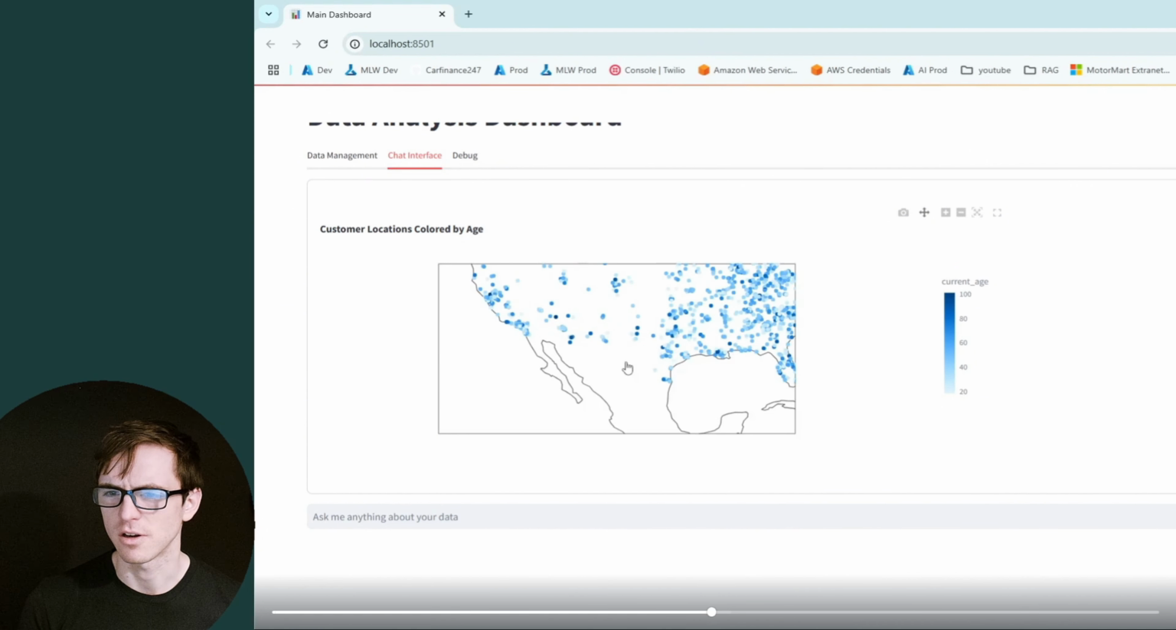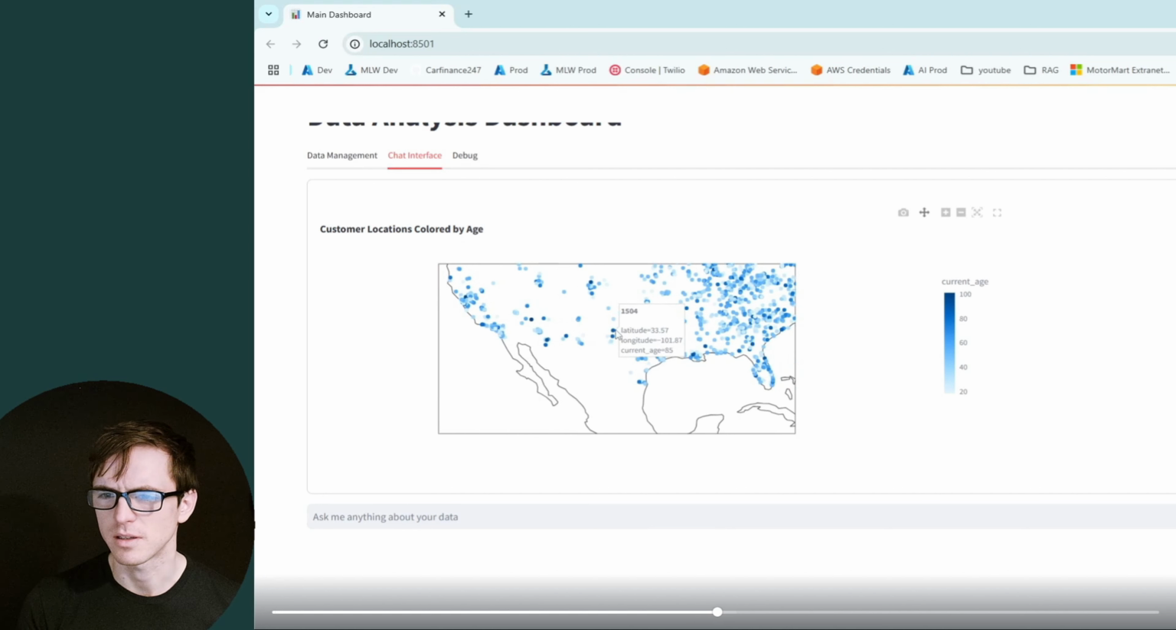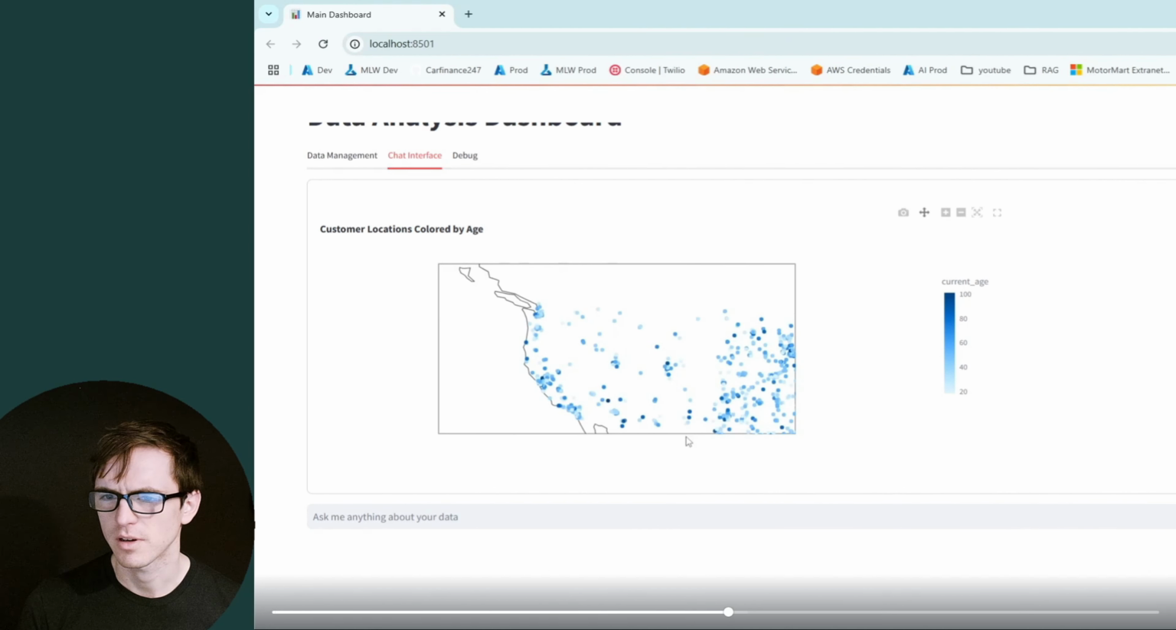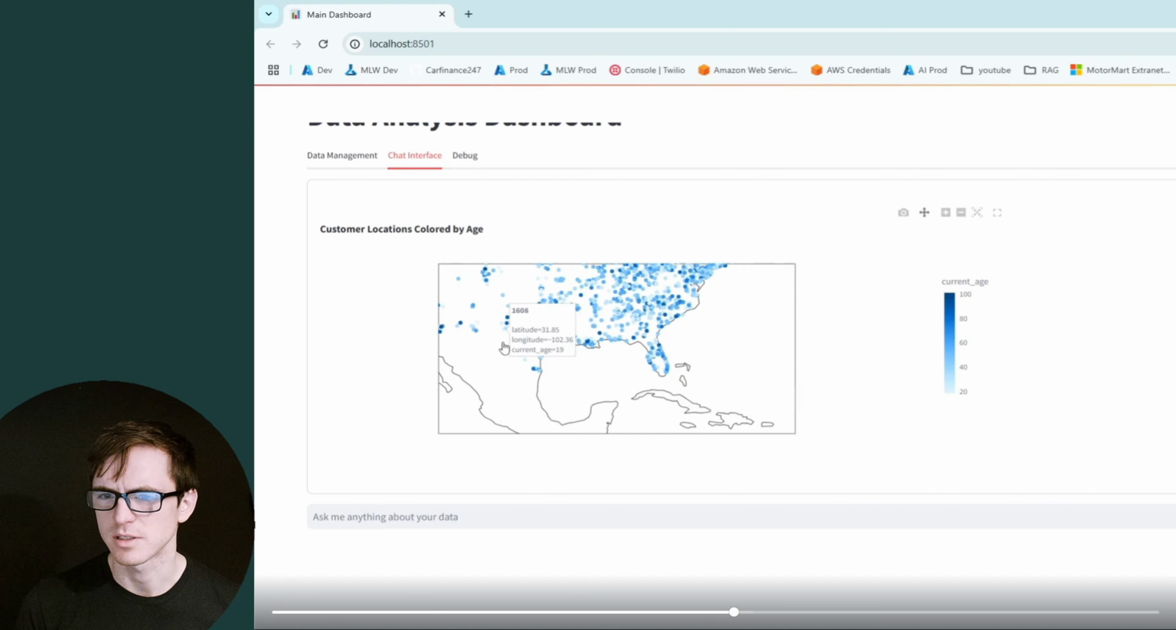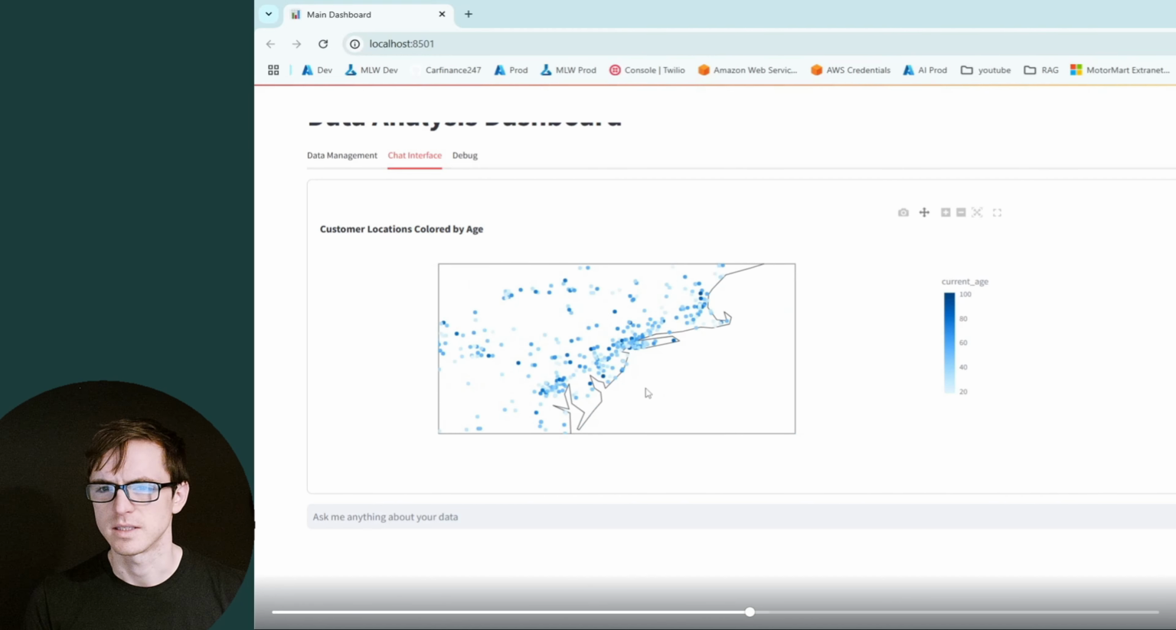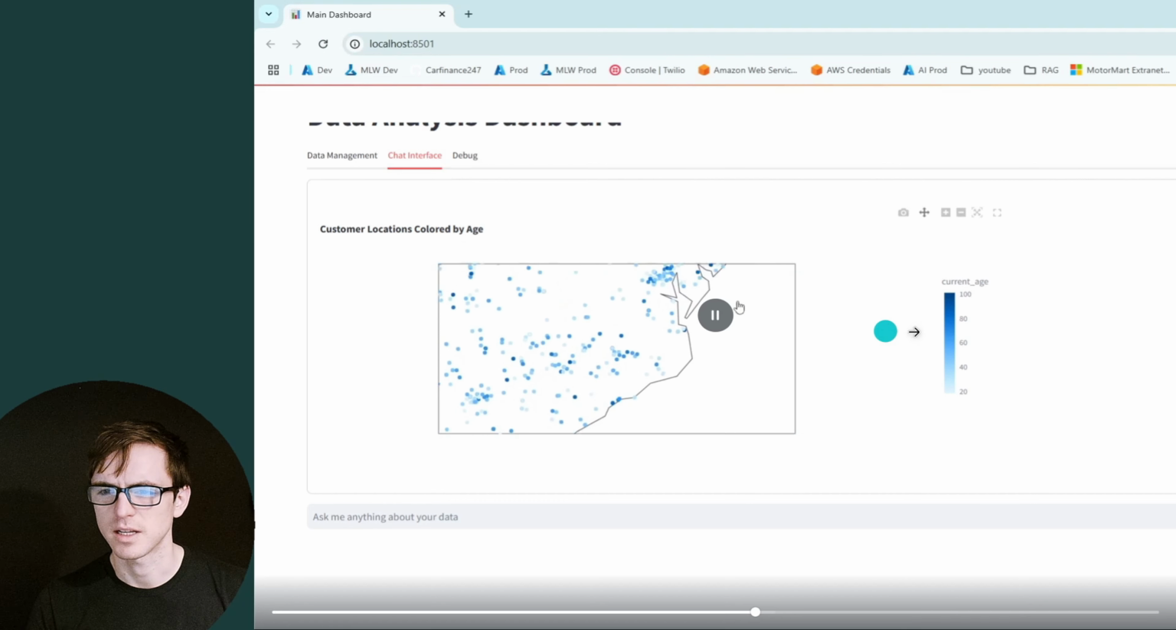And when we hover over the dots, we can see the age of the customers as well. 82, 85. Oh, that's great. It doesn't really look like there's any particular hotspots, but it's nice that it can do it. This is definitely much faster than me creating the figures by hand.